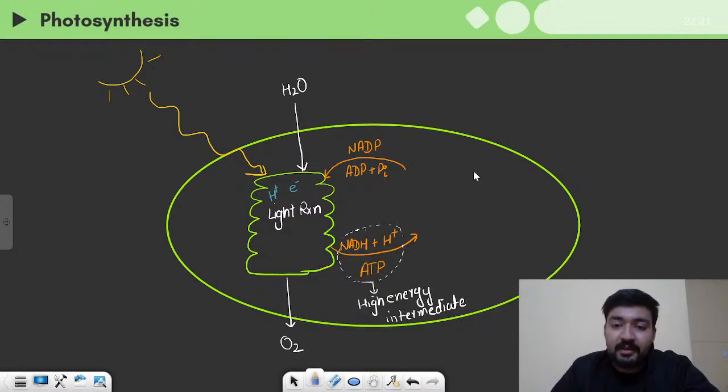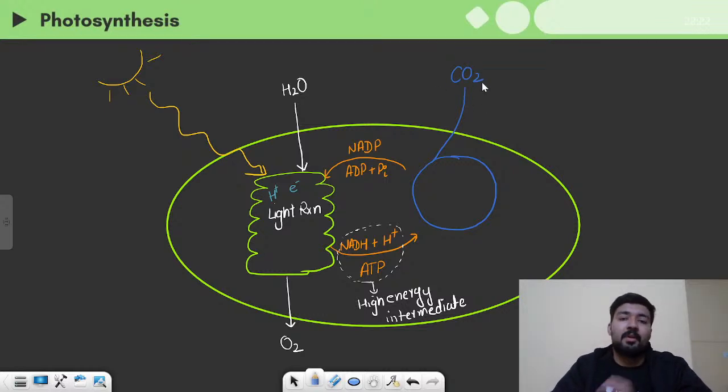and the second part of the process is the dark reaction, and the dark reaction is actually a cyclic pathway, right? That cyclic pathway takes in CO2, which is another reactant, or the raw material, of photosynthesis.